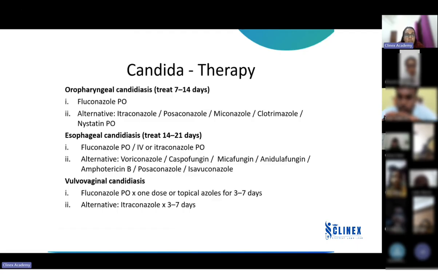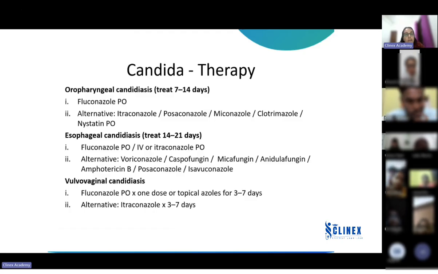Okay. Coming to vulvovaginal candidiasis, fluconazole, a single dose, can be given orally, or a topical azole for 3 to 7 days. Sometimes you can see consultants using a combination of these two. That is not required. Either an oral dose of fluconazole, a single dose, or a topical is enough. Now, the alternative option is itraconazole, and the treatment duration, if you are going for topical, is 3 to 7 days.